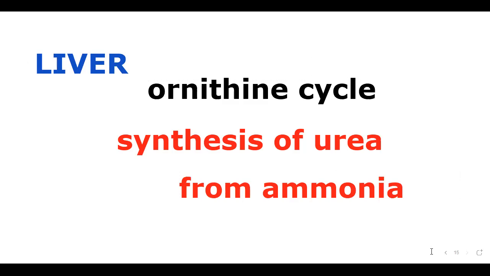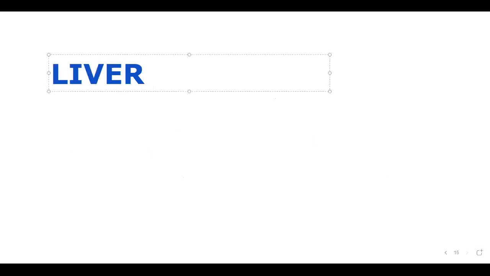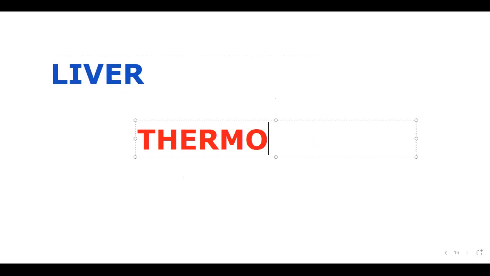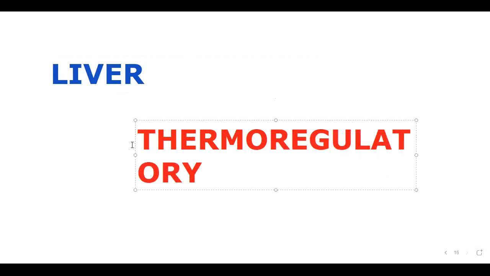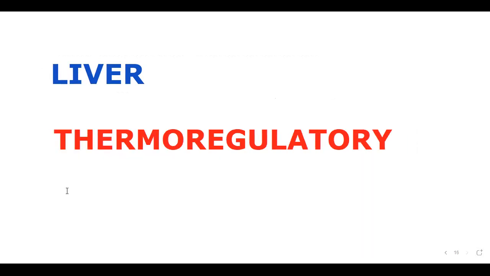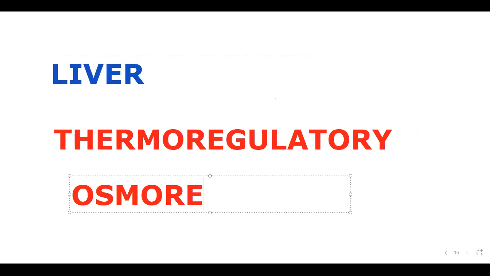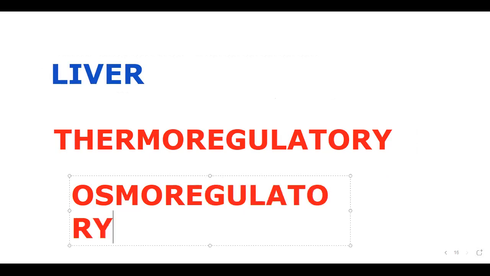Okay. Now we'll move on. We'll continue. Liver is a thermoregulatory organ, as I think I said earlier to you. Thermoregulatory. What is thermoregulatory? Maintenance of the balance of the temperature. And liver acts as an osmoregulatory also. Mostly we have to say thermoregulatory. The osmoregulatory will confuse us.